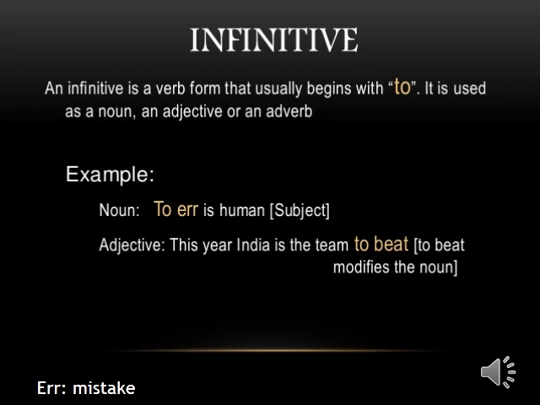Now next is your infinitive. So what is infinitive? Infinitive is a verb that begins with to and it is used as a noun, an adjective or an adverb. So example is given here. First we use it as a noun. So to err is human. So err here means the error, mistakes. So it is here as a subject.